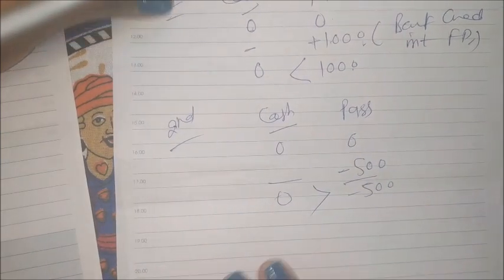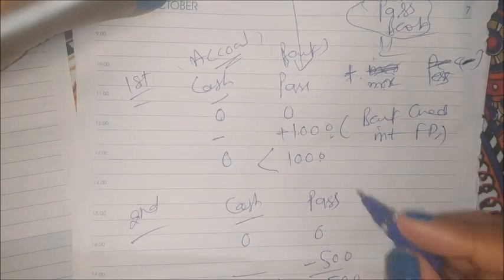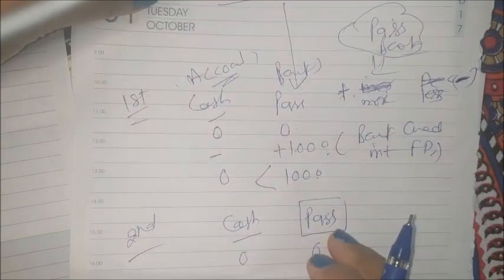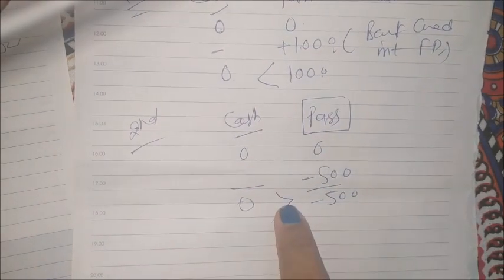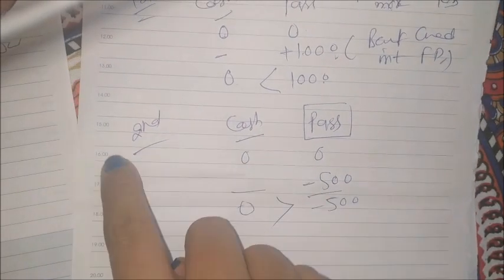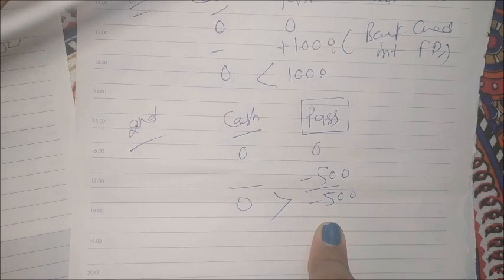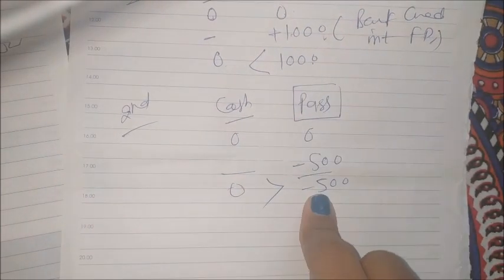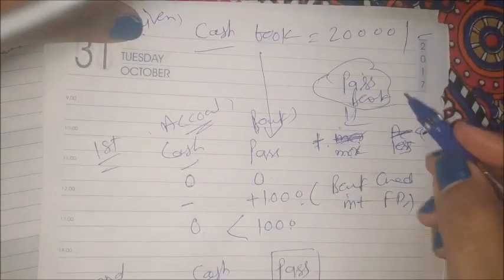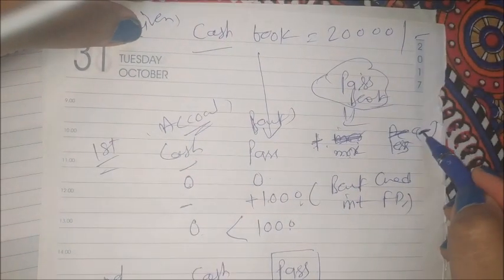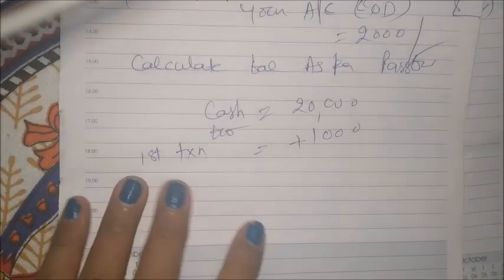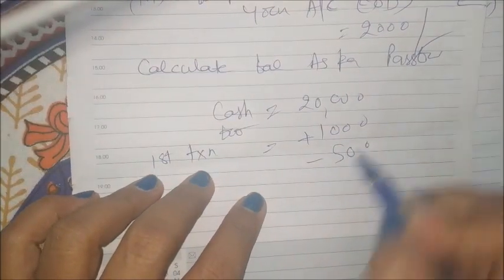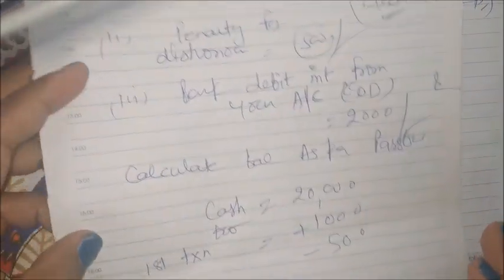Okay, so in this case again I told you our consideration should be on passbook. So passbook balance more or passbook balance less? Passbook balance is less than cash book. In the second transaction, passbook balance is less, because minus 500 is less than 0. If passbook balance is less, then we have to subtract. So in this transaction we subtract 500. Now third line.